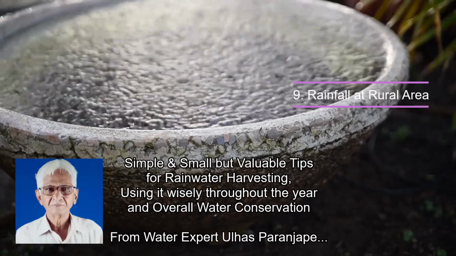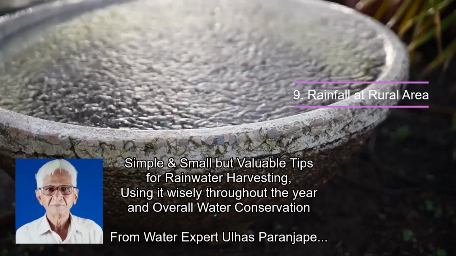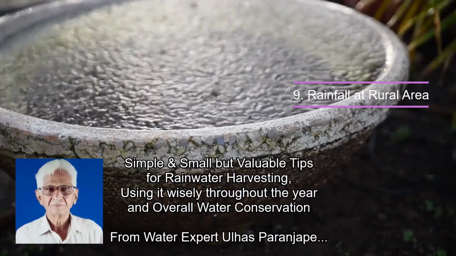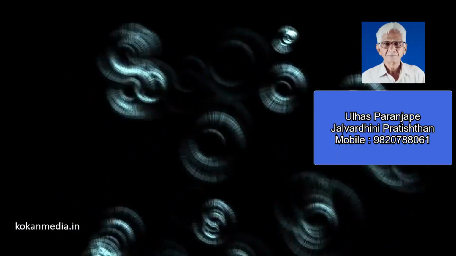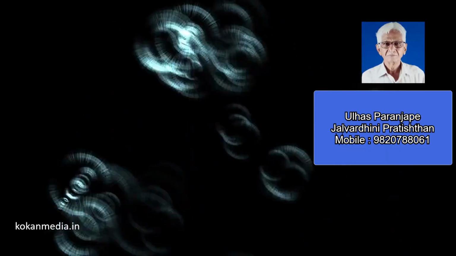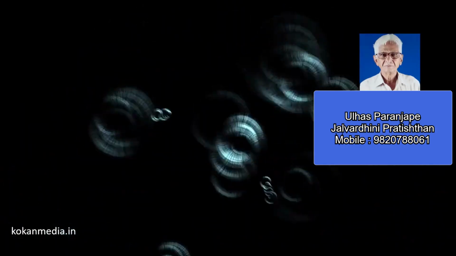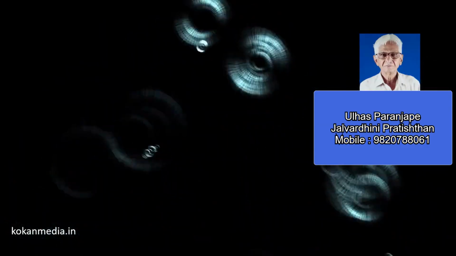Today we will see what happens to rainfall at rural area. When rainfall occurs, some of the water is lost due to the evaporation. Some of the water goes down due to absorption and percolation. This process of adding water to underground storage is called natural groundwater recharge.